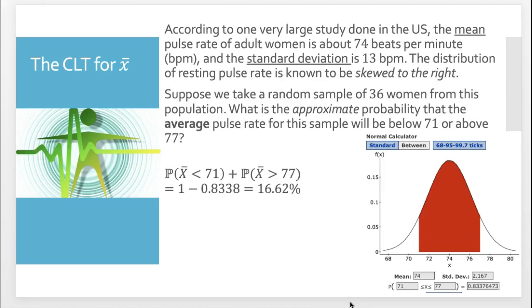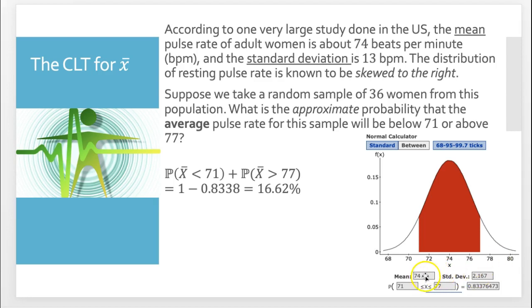Now I go into StatCrunch and calculate the probability. But I have to do a little extra work, because we want 71 or below or above 77, and StatCrunch won't give me that. What I need is the area in the tails. This is 71 or below, and this is 77 or greater. That's really the area I need, but StatCrunch won't give those to me directly in one shot.